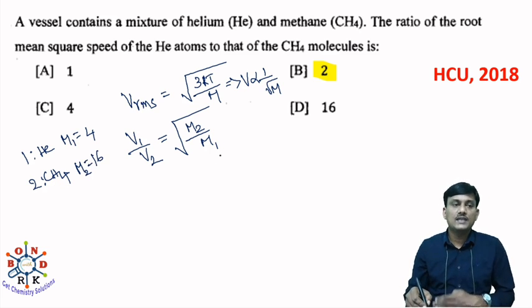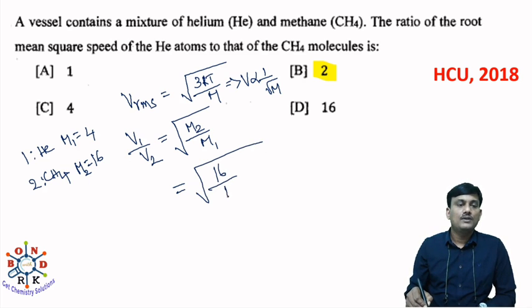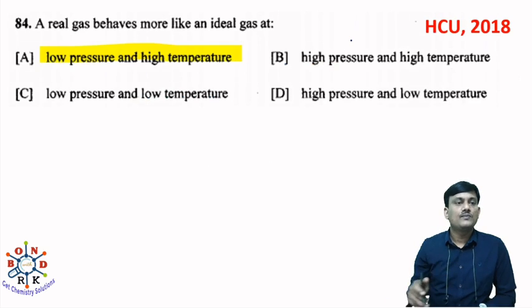Here you have to take the ratio of the root mean square speed of helium, that is V1, and CH4, that is V2. So this is equal to root over M2 by M1, 16 by 4, which is root 4, equal to 2. The ratio is 2.